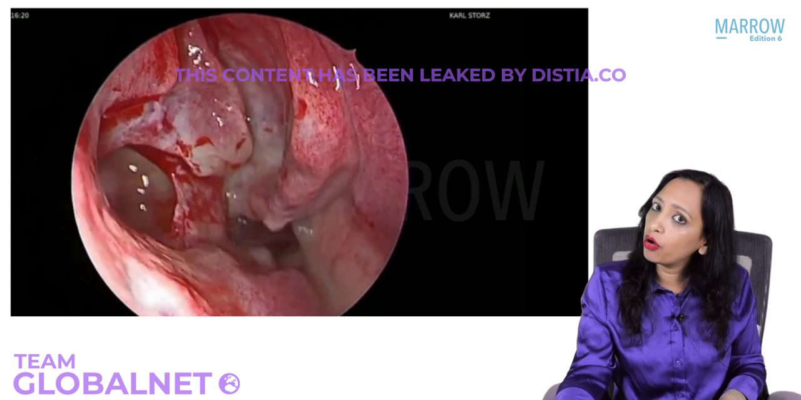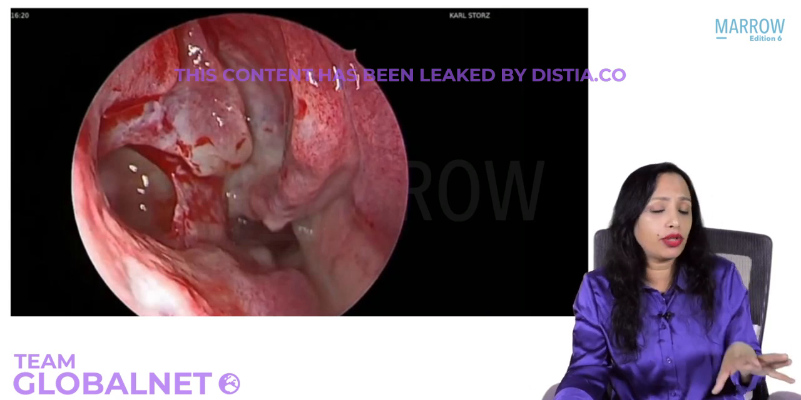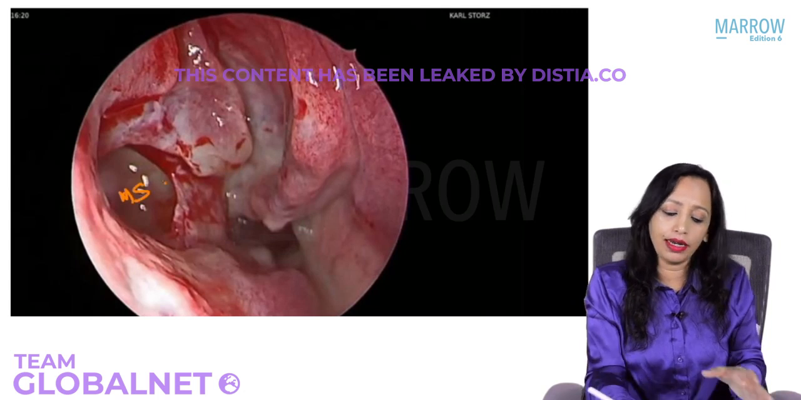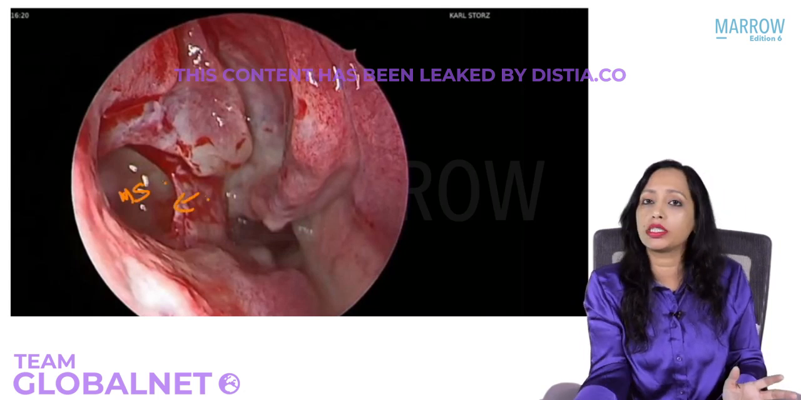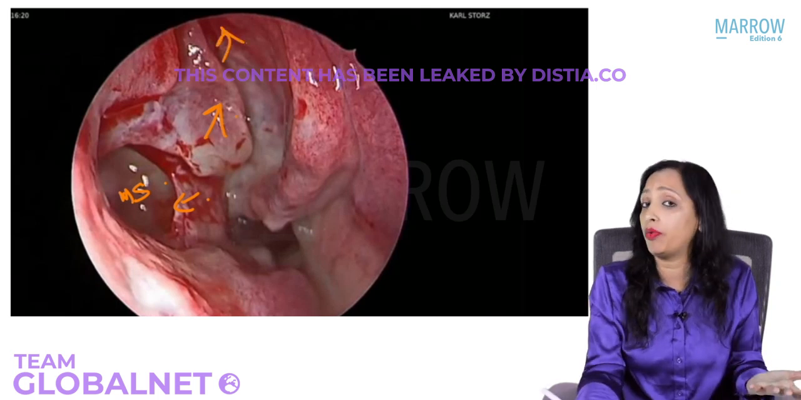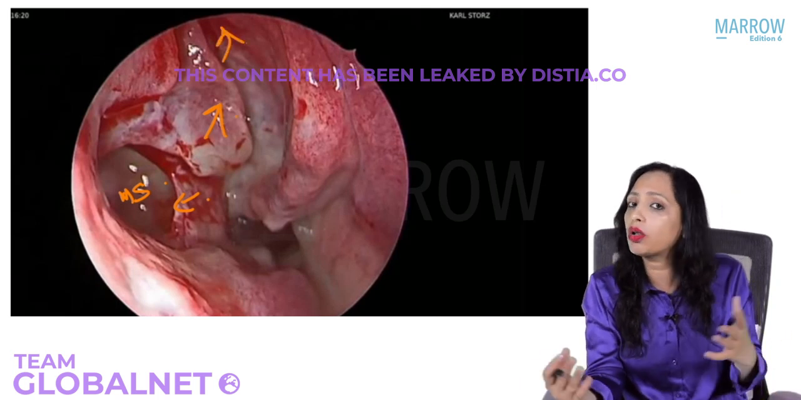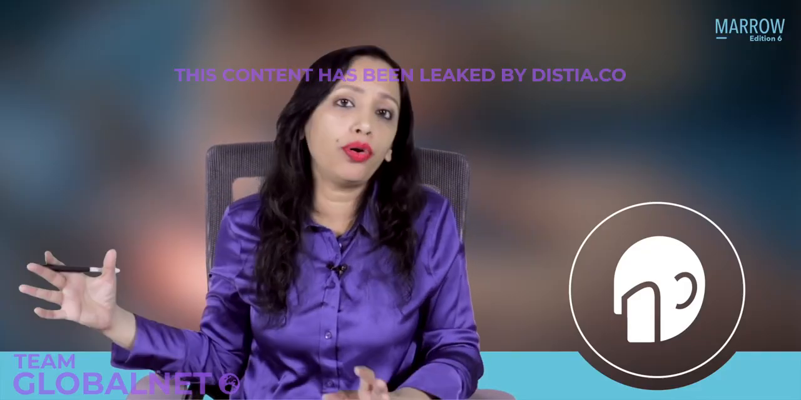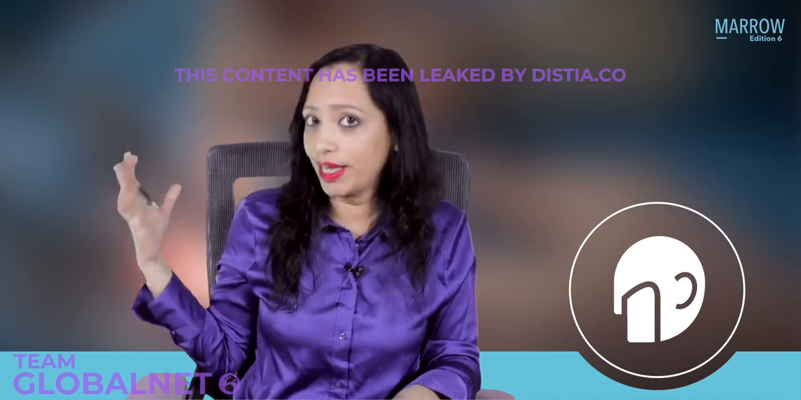So once we have removed the uncinate process, we are directly into the infundibulum. We have now removed the disease from the maxillary sinus. We have widened the maxillary sinus ostia. Now we can go into the ethmoid. We can go into the frontal depending upon what was seen on CT, what all is involved. So now let us quickly see a video of how FES is done.